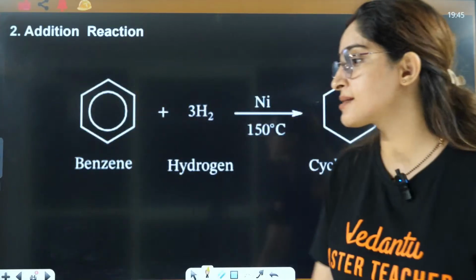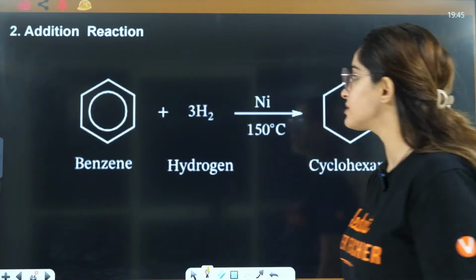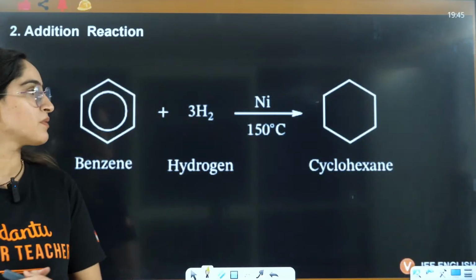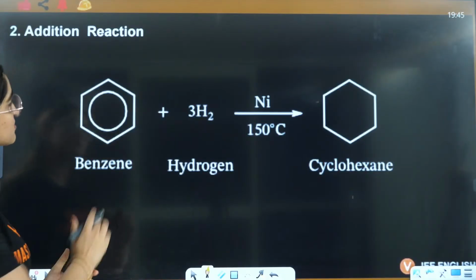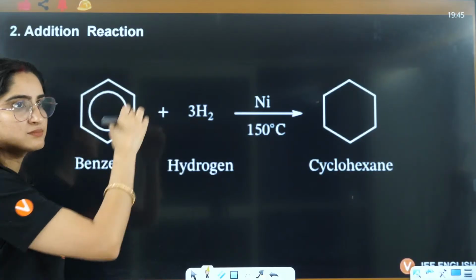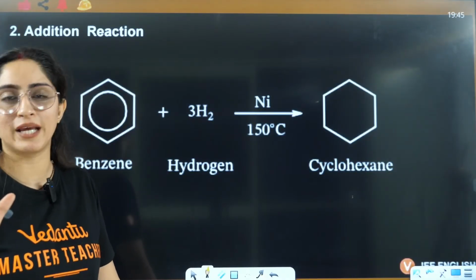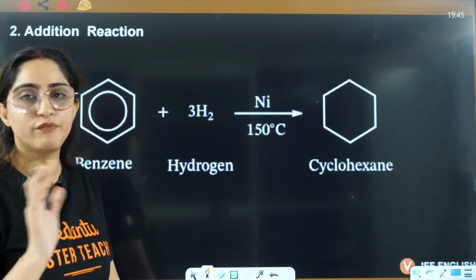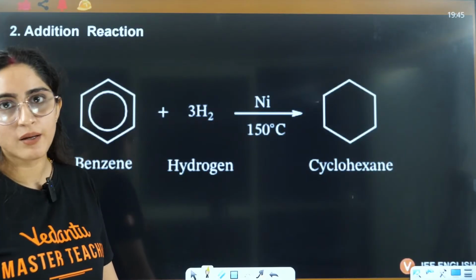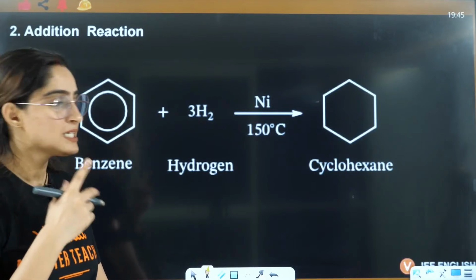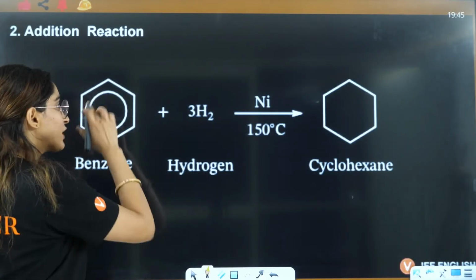Now guys, let's start with addition reactions. Addition reactions are not so easy. Why? Because these are delocalized pi bonds, right? It's very difficult to break the bonds of benzene. Partial double bond, single bond is there, right? So that is why it's very difficult to break it.